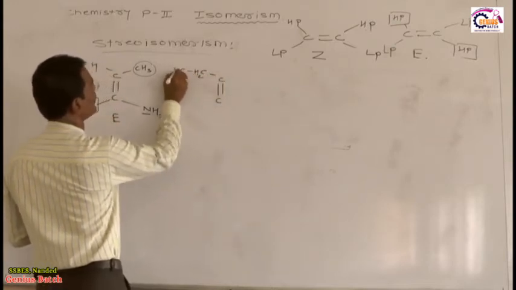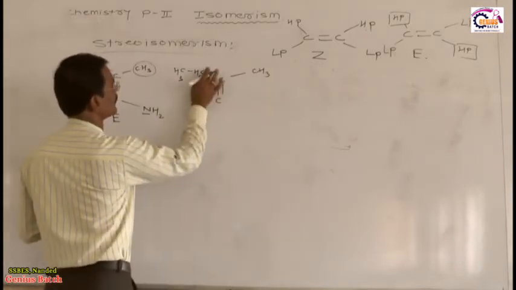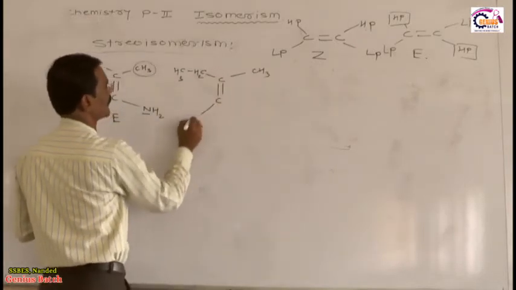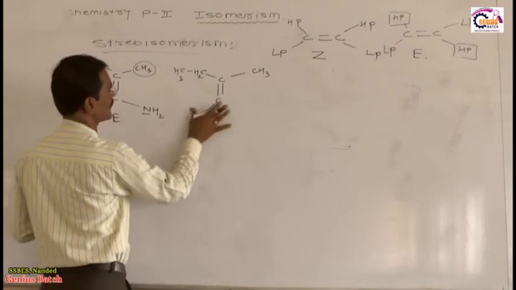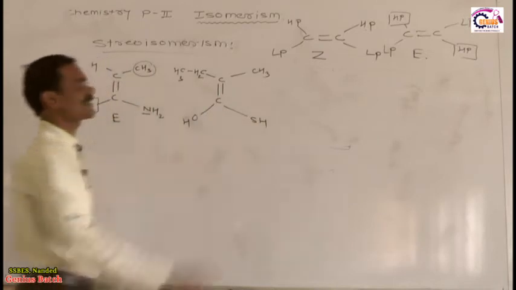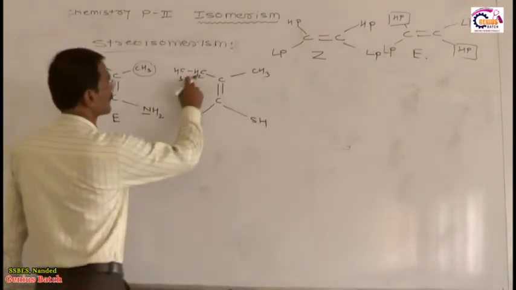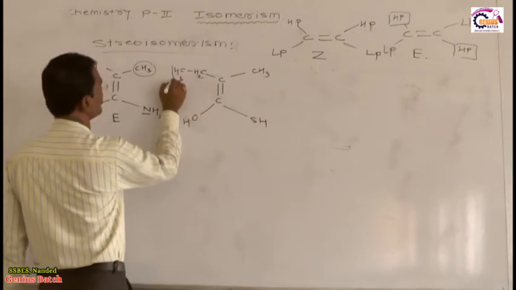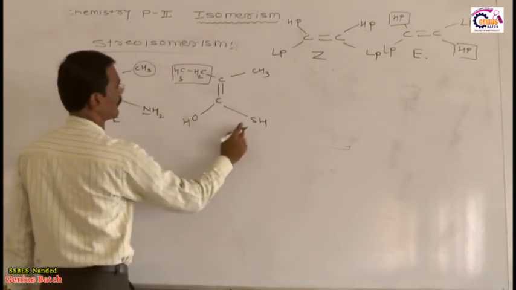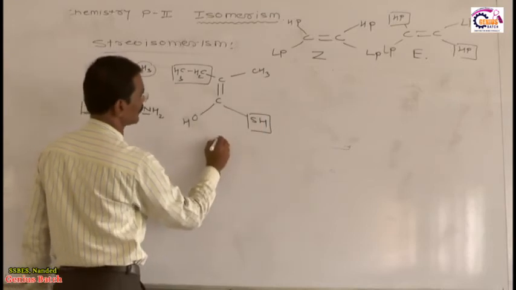Suppose another example: C double bond C, CH2CH3, this is ethyl. This is CH3, this is methyl. Suppose this is the OH, this is alcohol, and suppose this is the SH, this is thioalcohol. Now tell me, out of these two, this is the higher priority group, and among these two, this is the higher priority group. They are on the opposite side, therefore the configuration is E.